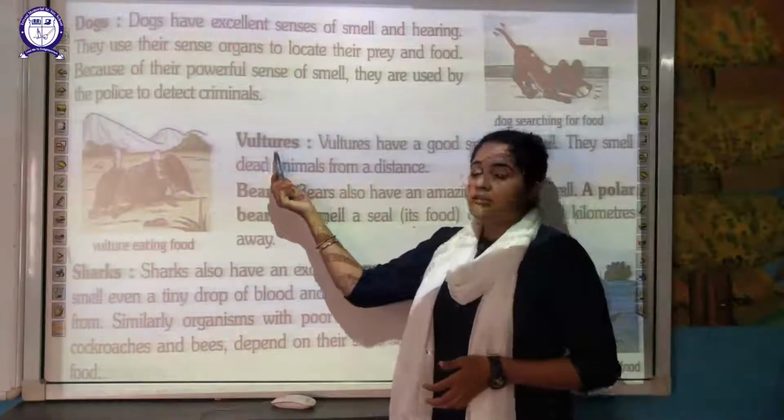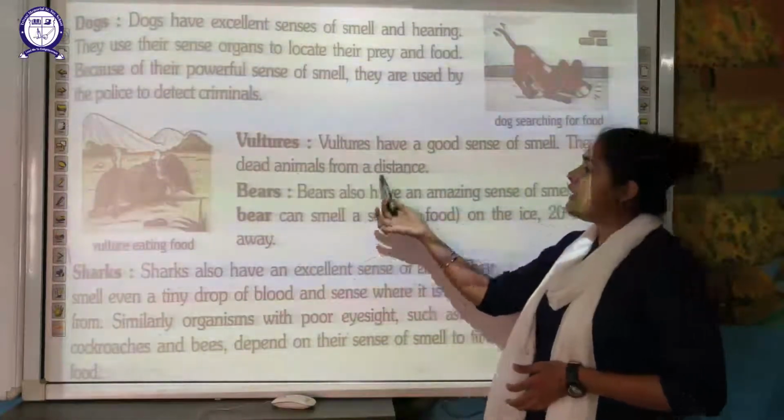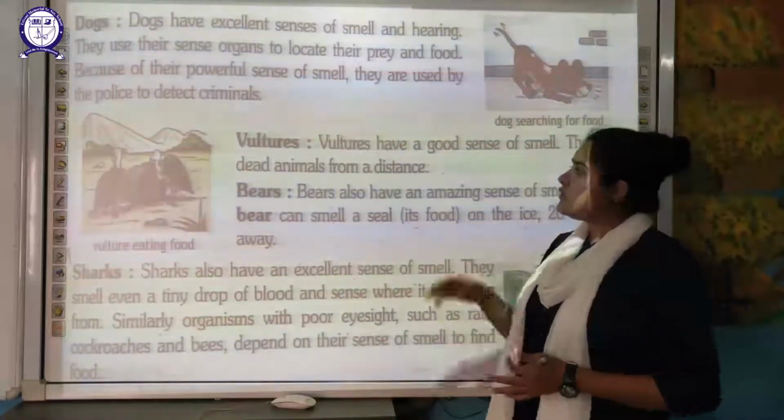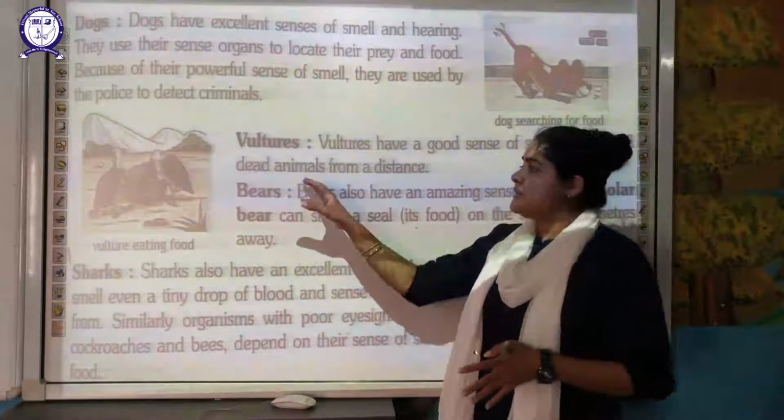Next example is vultures. Vultures have a good sense of smell. They can smell dead animals from a distance. So if any animal is dead, these vultures can smell it from a distance.